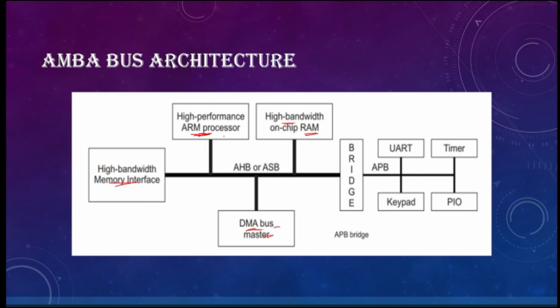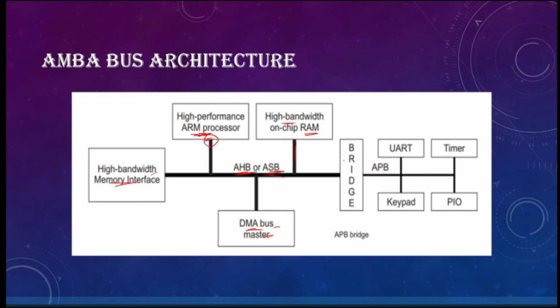All these are interconnected. They are connected to the processor with the help of AHB or ASB, basically the AHB or ASB bus, which now we also call AXI. All these high bandwidth components are connected to the processor using the AHB bus. Now, in every system you will have high bandwidth devices as well as low bandwidth devices.